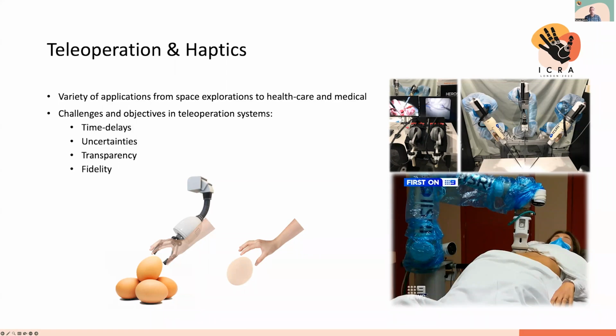However, when it comes to design and development of a teleoperation system, there are some challenges and difficulties we have to consider. For example, time delays and uncertainties happening between the two sides of a teleoperation system. Every teleoperation platform is expected to provide enough transparency and fidelity to the operator so they can achieve the desired task in the remote workspace properly and effectively.